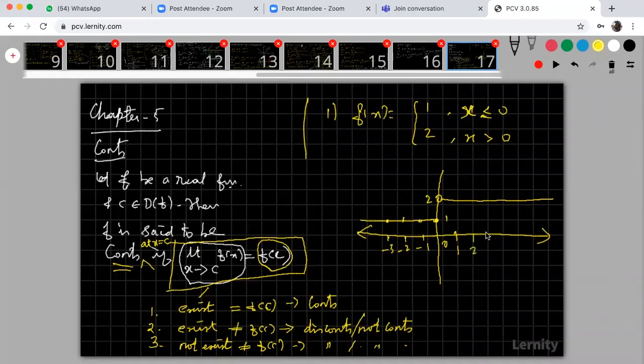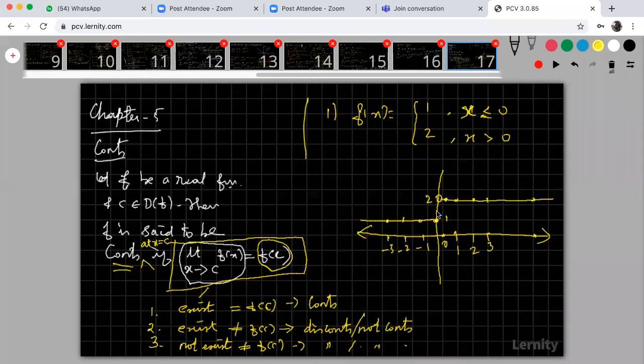Okay, when x is equal to 2, the function is 2. When x is equal to 1, the function is 2. When x is equal to 0.2, the function is 2. When x is equal to 3, the function is 2. When x is some higher value, 100, the function is 2. So trace the points, draw the graph.